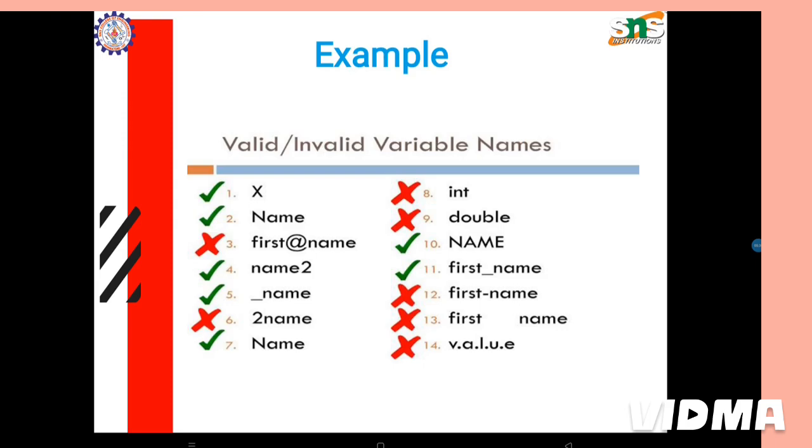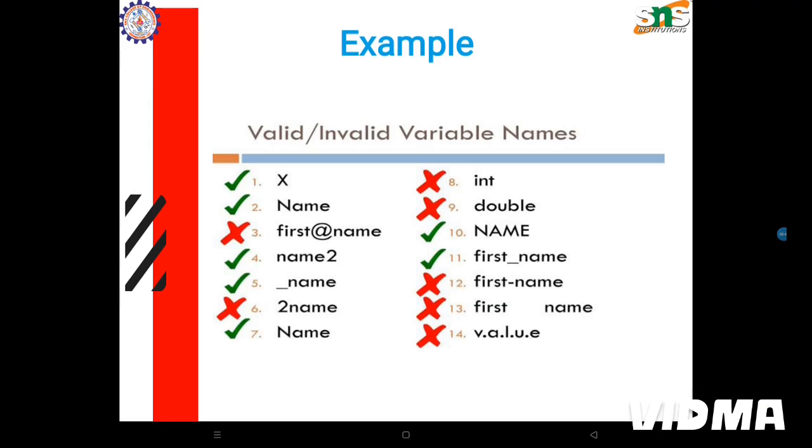A name with a space: we cannot give a space in a variable name. This is the major rule. This is also not valid. And we cannot use a dot or other symbols, so number 14 is also not valid.